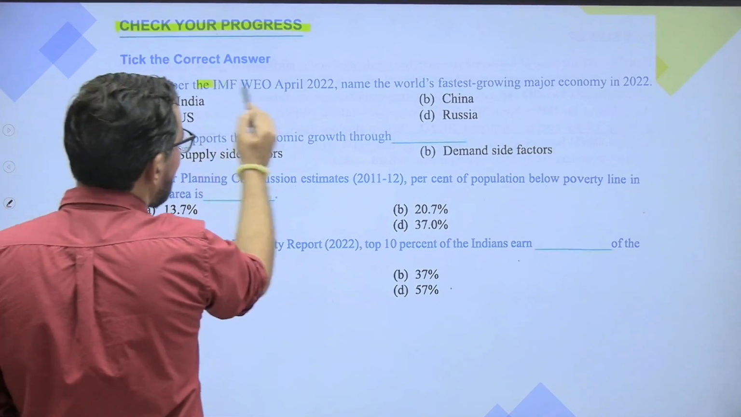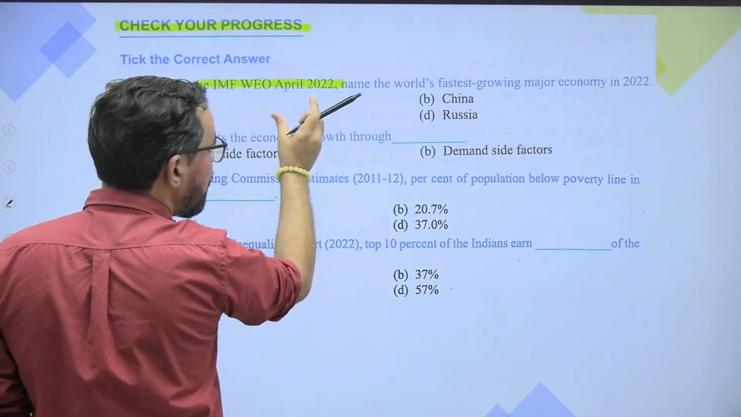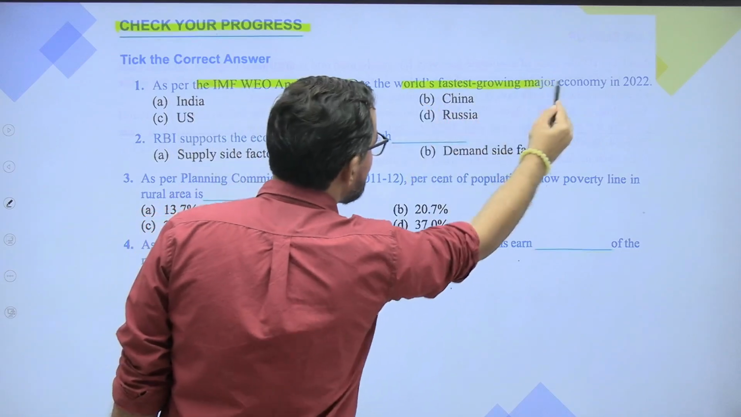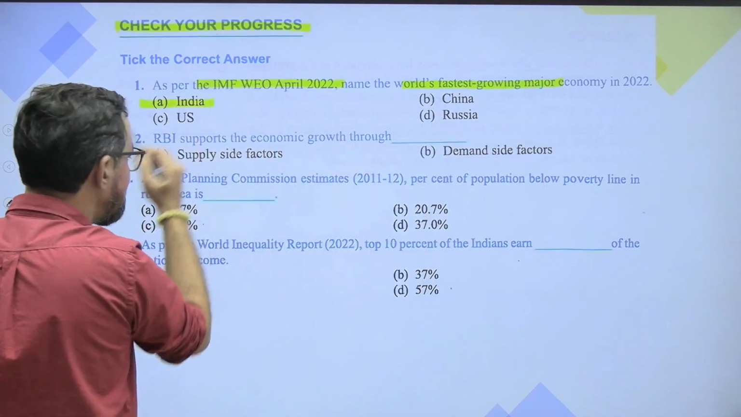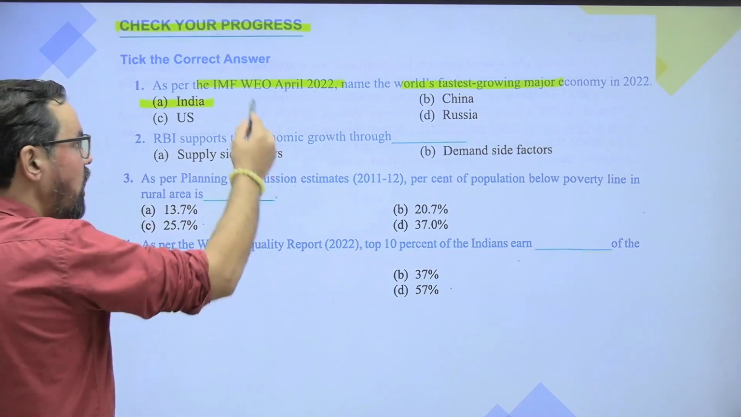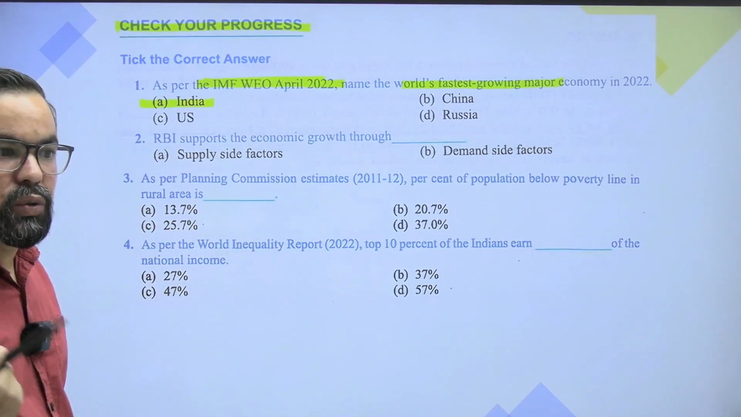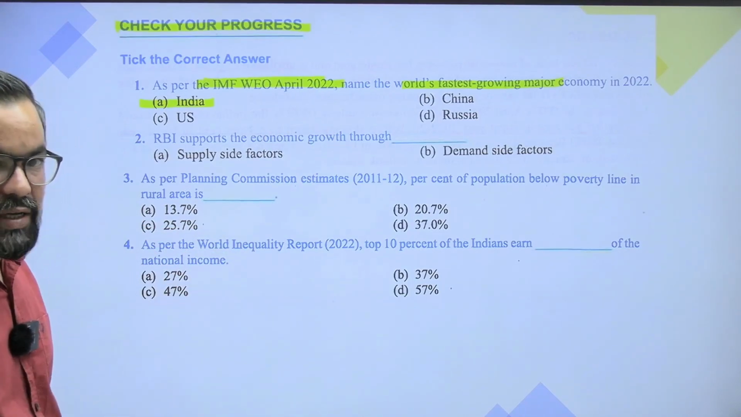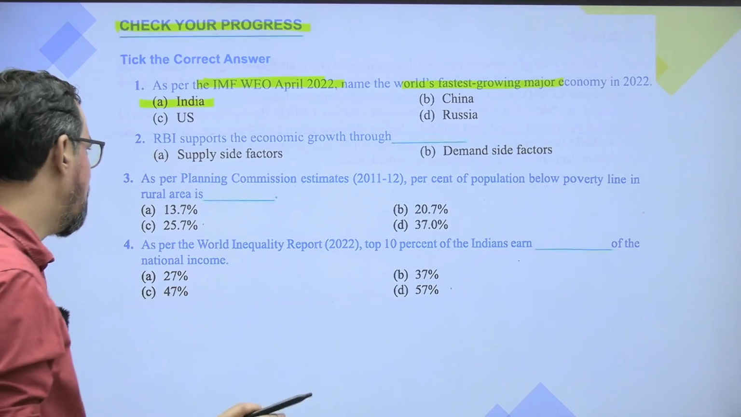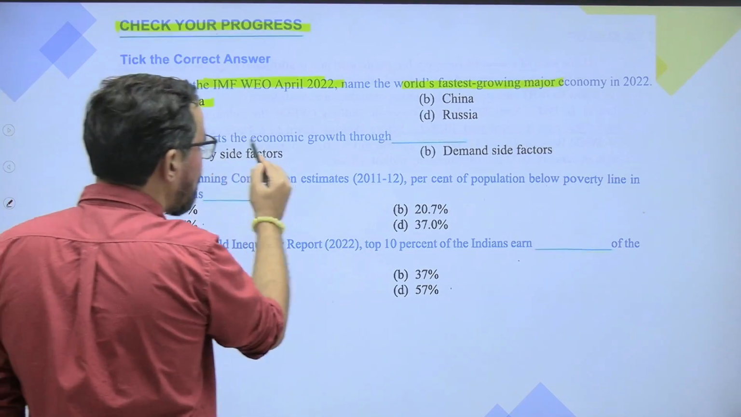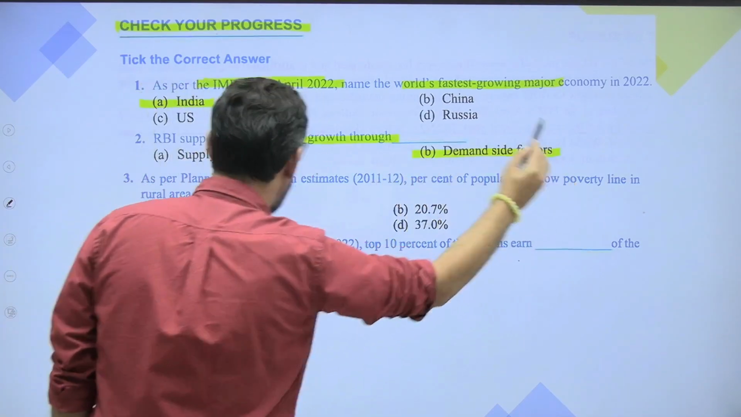As per the IMF World Economic Report 2022, which is the world's fastest growing economy? Without any doubt, it is China. And even for this year, in the IMF World Economic Report of April 2024, India is one of the fastest growing economies in the world. Again, RBI supports economic growth through demand side factors.